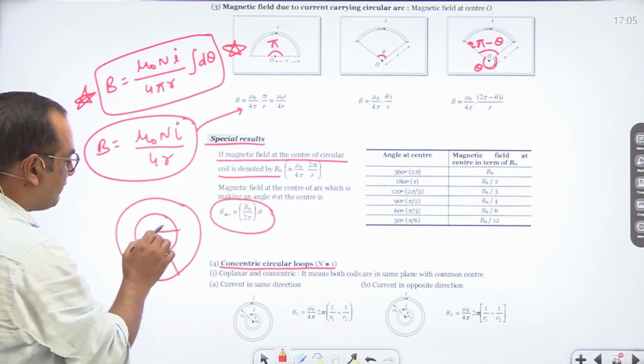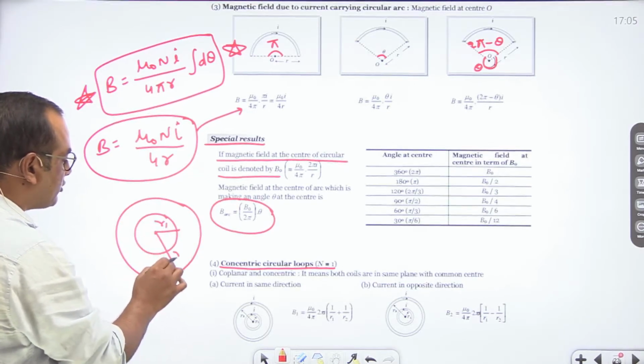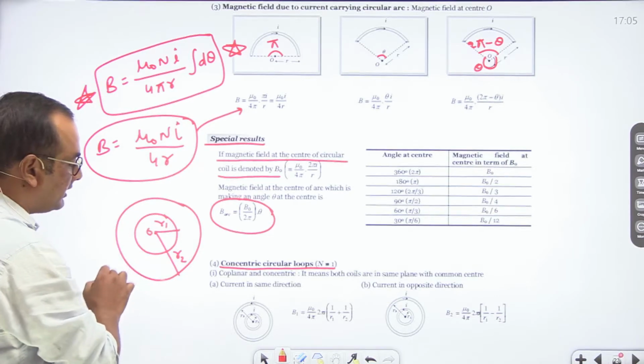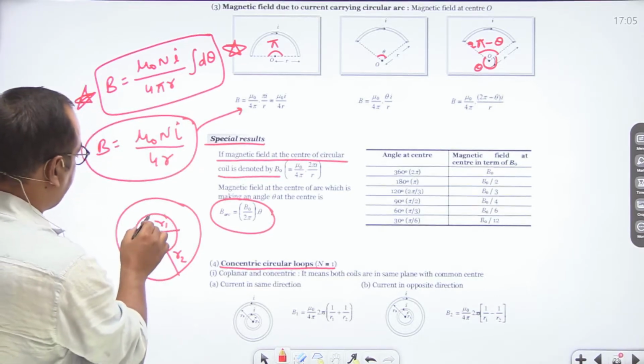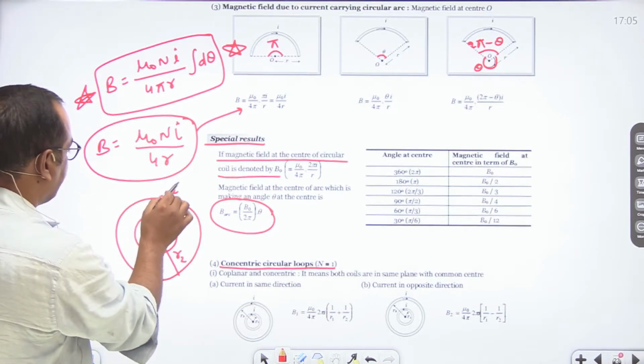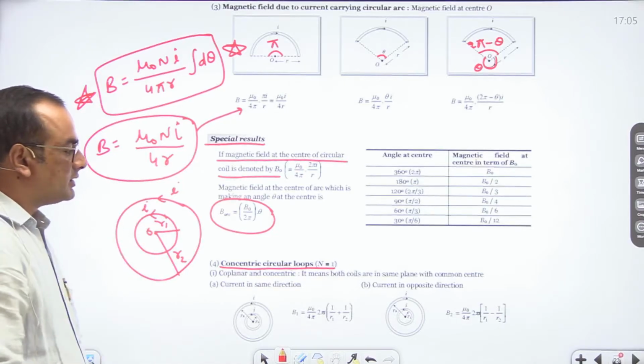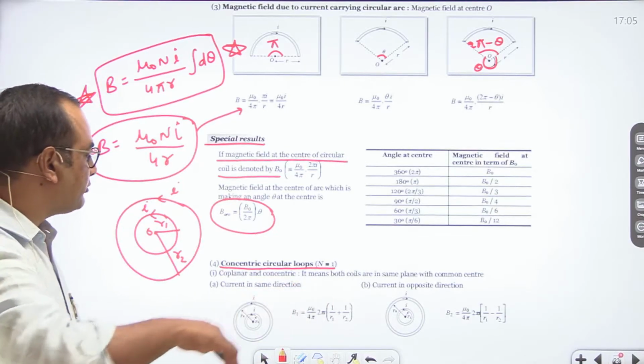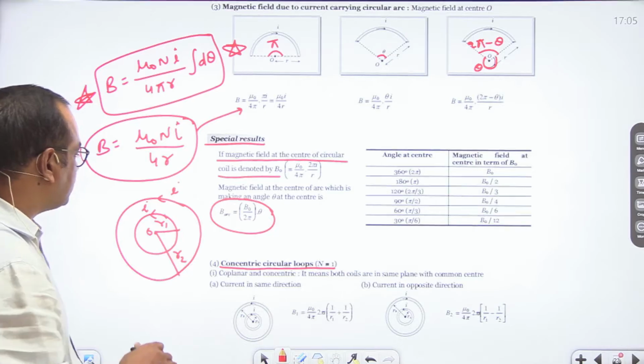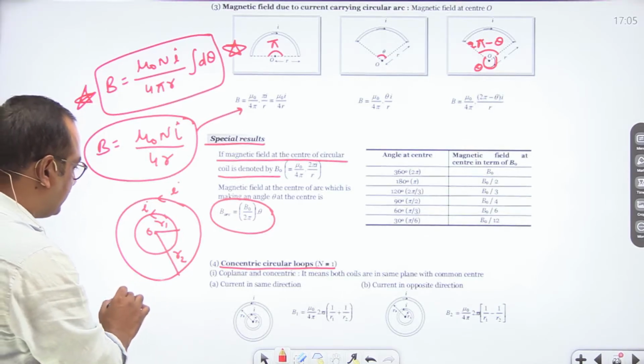Let us say the radius of the inner one is R1 and the radius of the outer one is R2, and current I is flowing in both the circular loops. Here we have to calculate the magnetic field. So this magnetic field can be calculated.